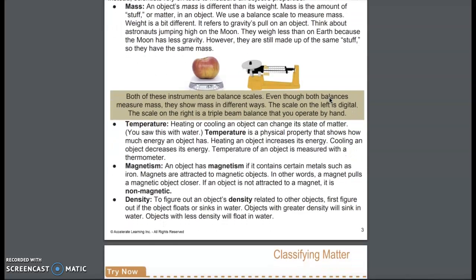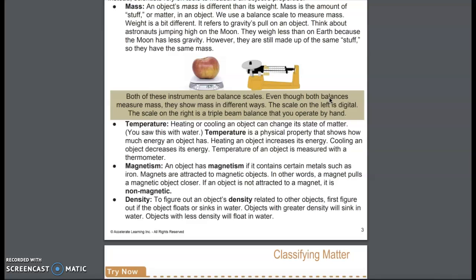Magnetism. An object has magnetism if it contains certain metals such as iron. Magnets are attracted to magnetic objects. In other words, a magnet pulls a magnetic object closer. If an object is not attracted to a magnet, it is non-magnetic.